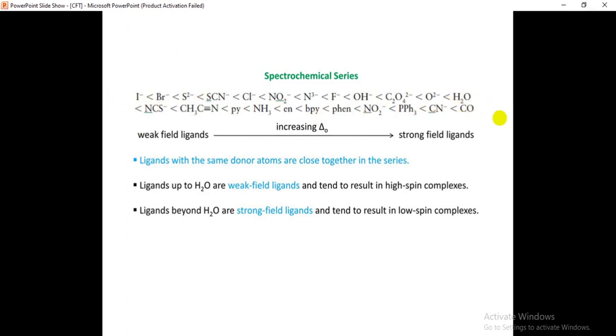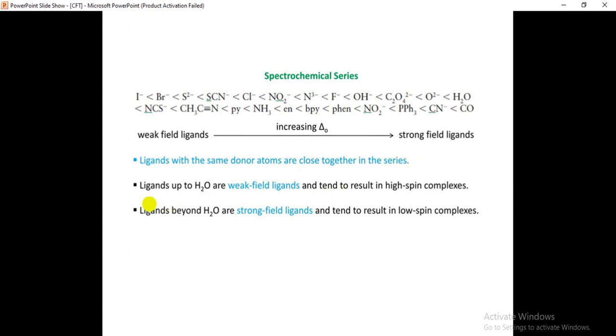Here carbonyl CO has much more strength, and CN and CO have a much stronger field. These are the strong field ligands, and I minus, Br minus, S minus 2 are weak field ligands. From left to right, the splitting magnitude increases. If the strength of the ligand increases, the magnitude of the splitting of the d orbitals also increases here.